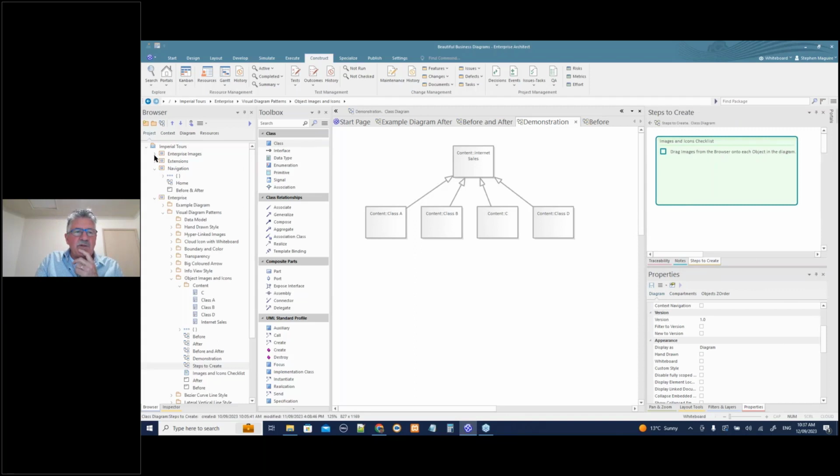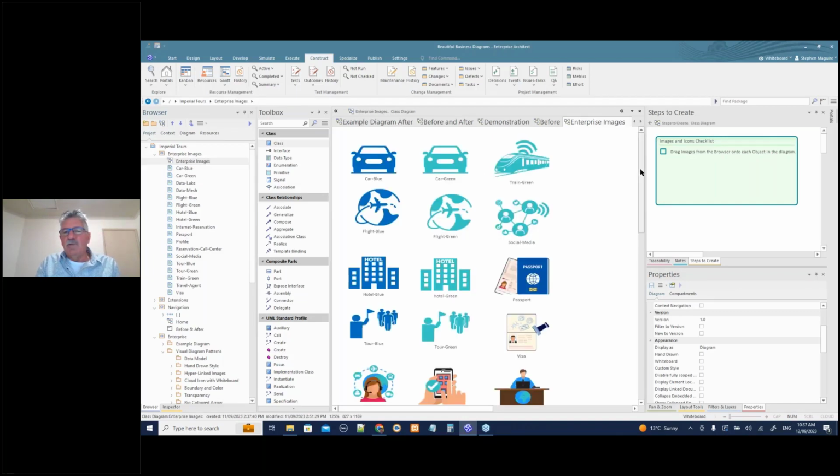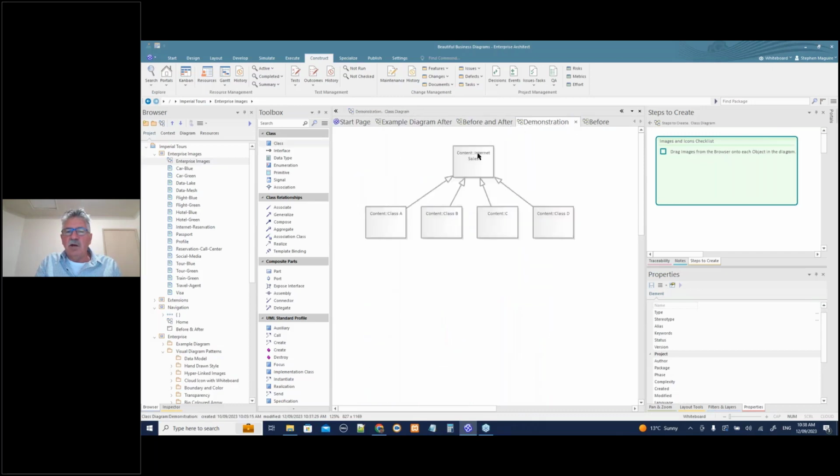I mentioned before that one of the things is that I have these images here. I encourage you to create your own images, and I'm going to show you what those images look like. They're all in a particular size that makes them scalable, and the type of image they are, and we've got different colors and things, and most importantly, they've got transparent backgrounds. So I encourage you to do this. If you need images, we do have an image creation service that's incredibly rich. We can create images very quickly, almost for any industry or any discipline. But let's close these guys for a minute, and let's go and look at our diagram.